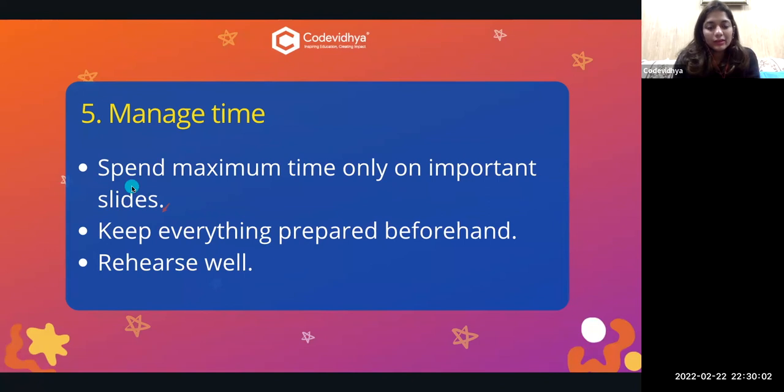You can spend the maximum time only on the important slides. For example, you are presenting a project, just like you guys presented your course projects. Remember the one with the coding challenge and all that.